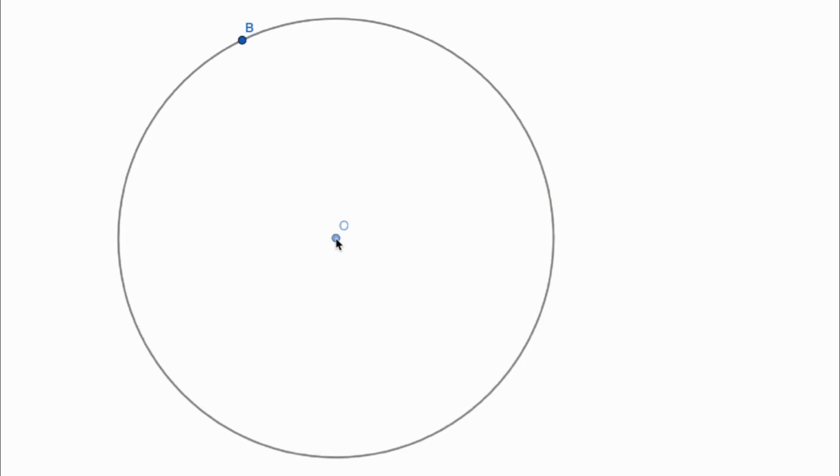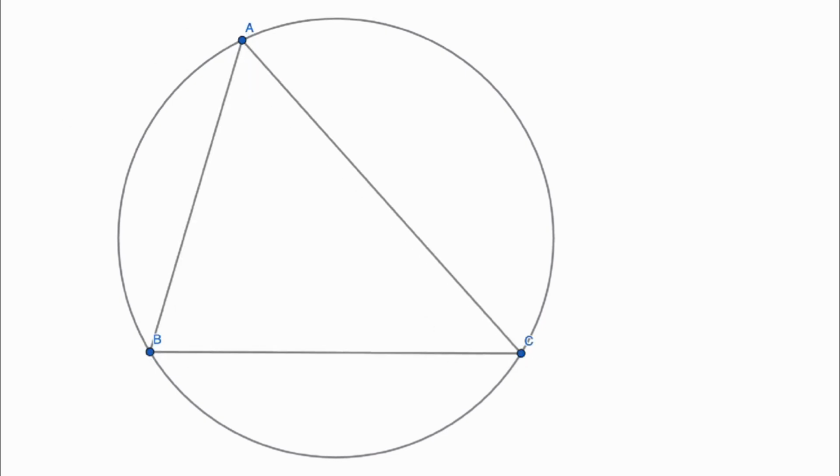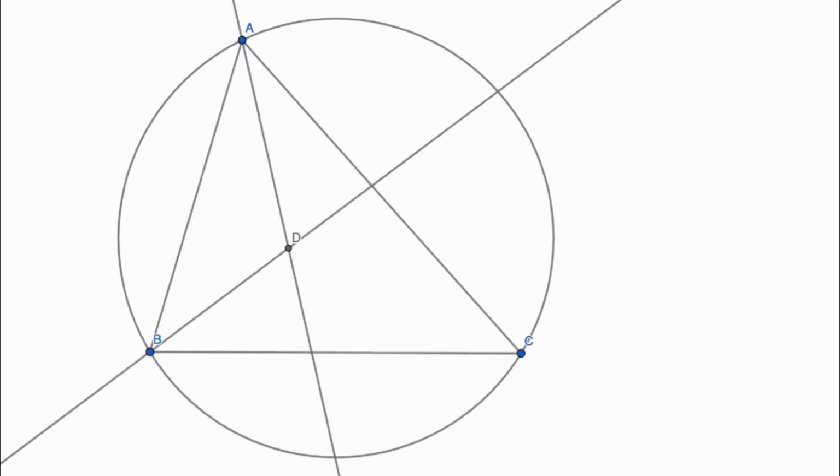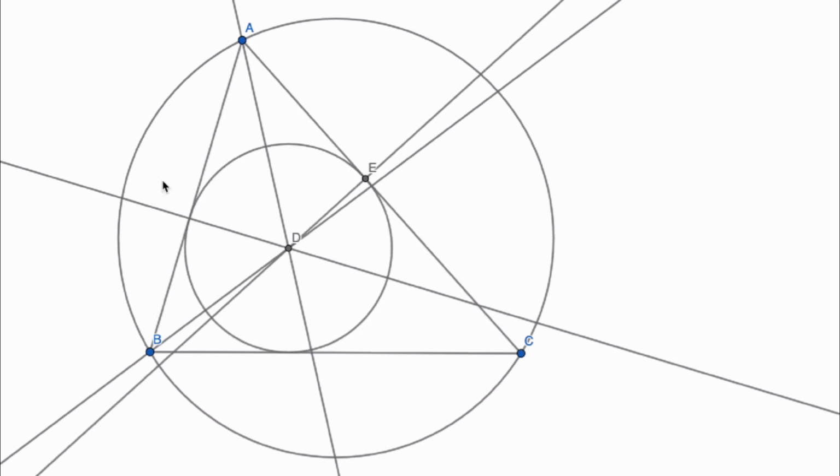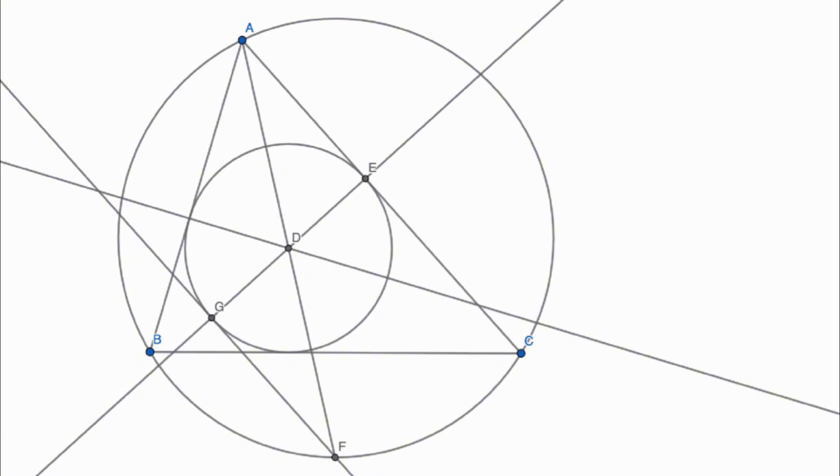Alright, so the problem goes like this. We have a triangle ABC. We define its incenter I and its incircle. Then we construct a line parallel to AC that is tangent to the incircle. We let this tangent line intersect line BC at X. Similarly, we construct a line tangent to the incircle that is parallel to the line AB, and we let this line intersect line BC at Y. So now we have defined X and Y.